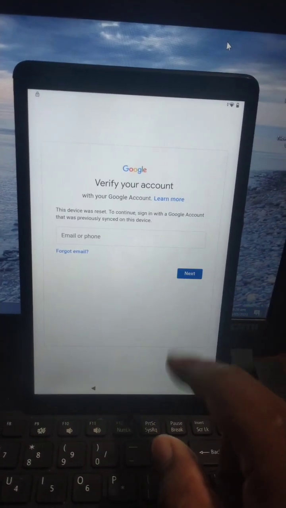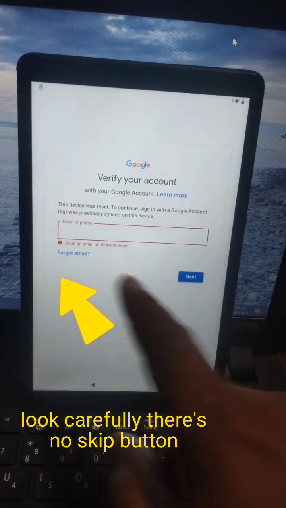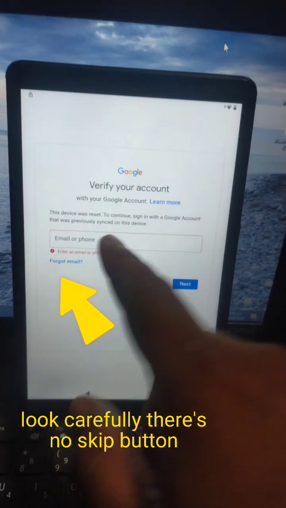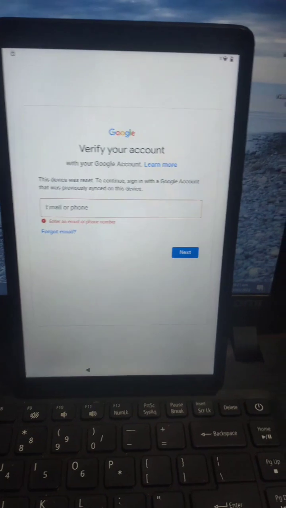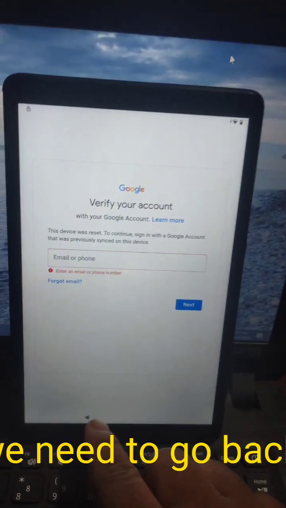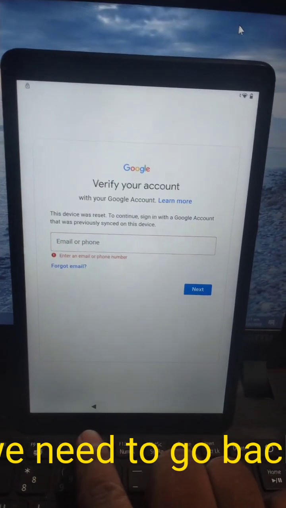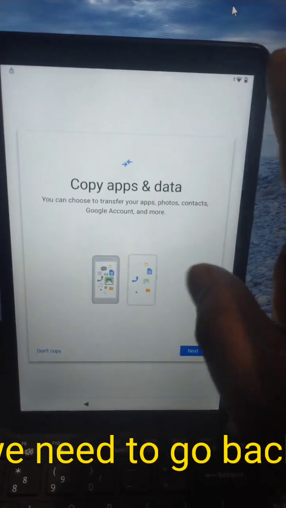No next button. Wala. Hindi ma-next. Kita nyo, nagre-red lang. Walang skip button. Still, pati yung Google account kasi is forgotten. That's why you need to bypass it. Back. Follow the instruction. You need to connect it to the Wi-Fi.